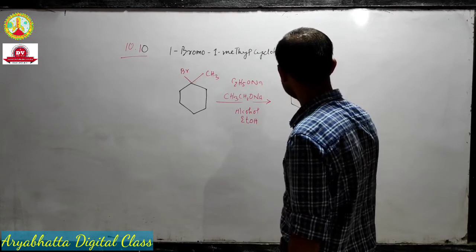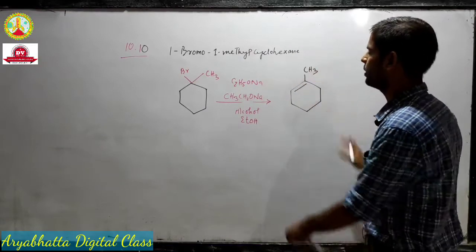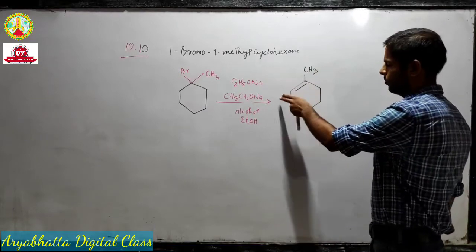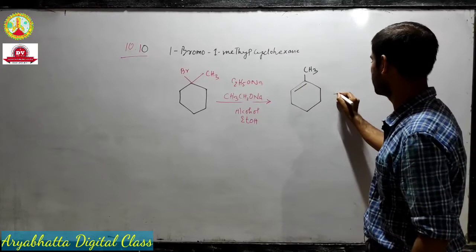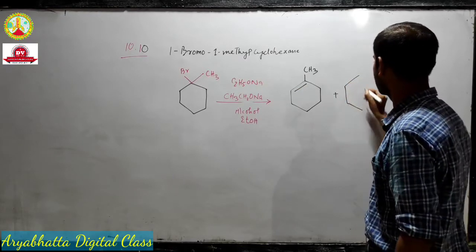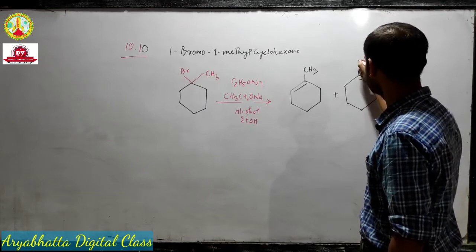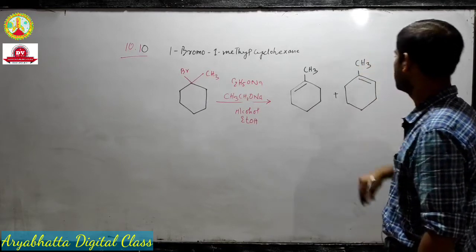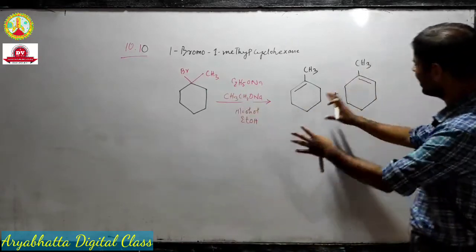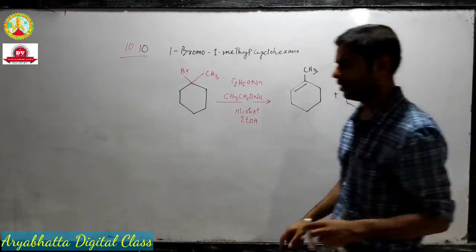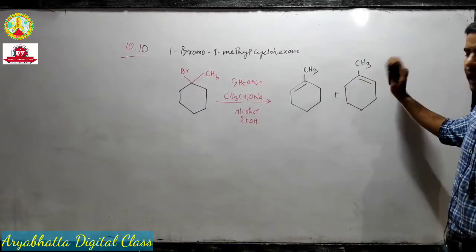If I put double bond here and methyl here, this is the product that will form. Okay, if I remove one hydrogen from here, and this will be the product if I remove hydrogen from this carbon. But actually they are same products, so let me remove this because they are identical.